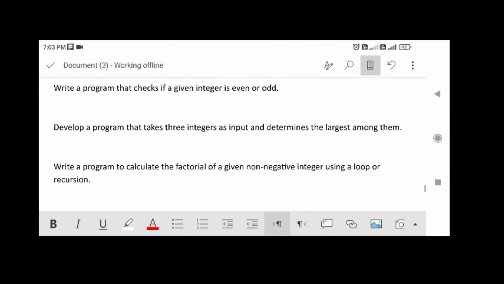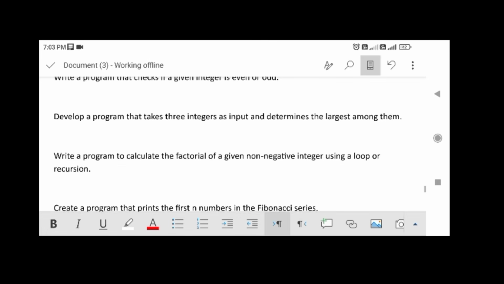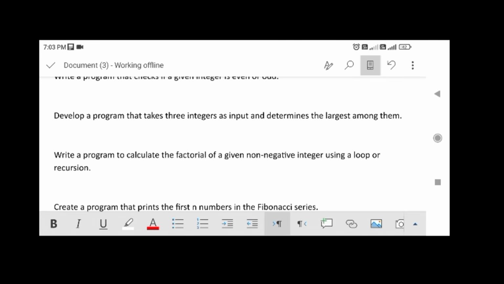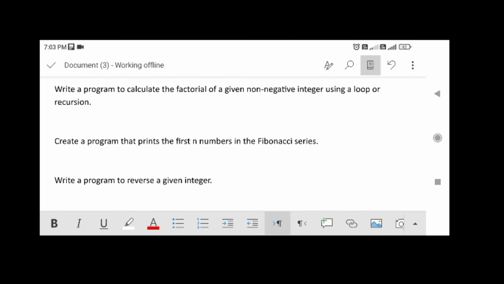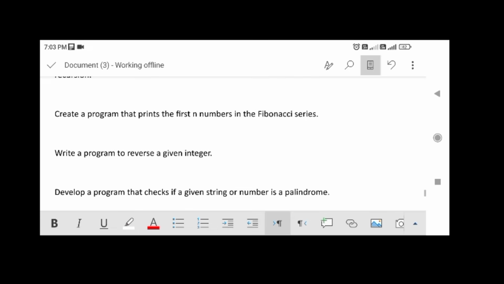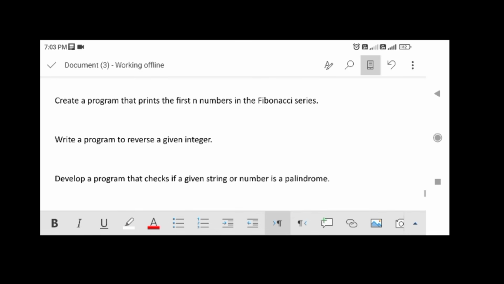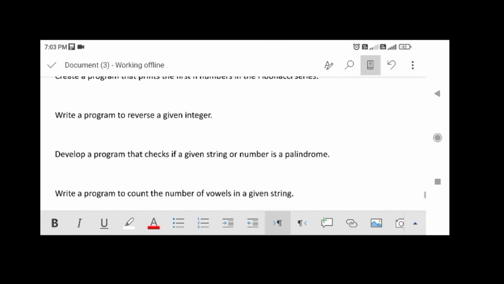Write a program to calculate the factorial of a given non-negative integer using a loop or recursion. Create a program that prints the first n numbers in the Fibonacci series. Write a program to reverse a given integer. Develop a program that checks if a given string or number is a palindrome.